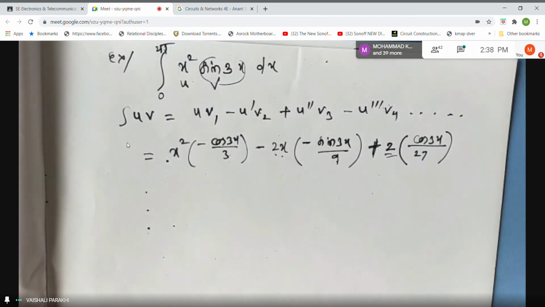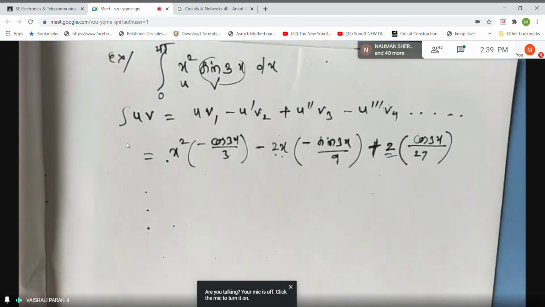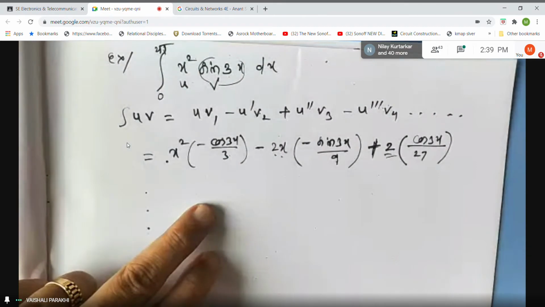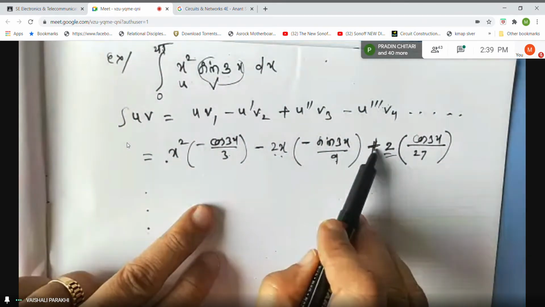Ma'am, in the second step, if we take minus and 1 by 9 outside, then the last part will come as minus cos 3x by 3. No. Sign should not get affected. See, this is plus, this is minus. Next term has to be plus.